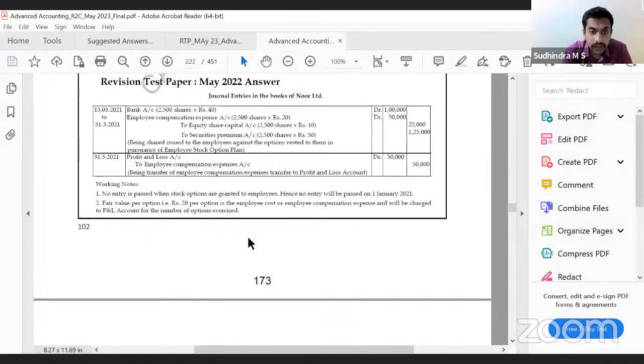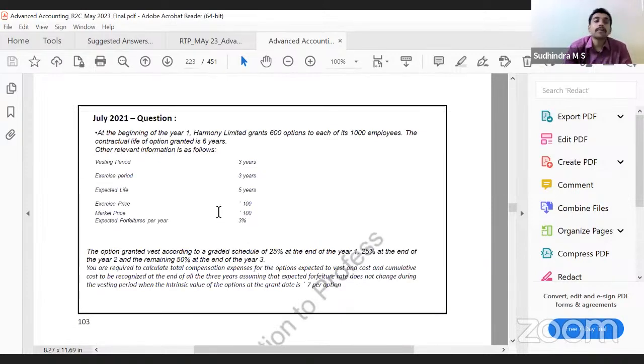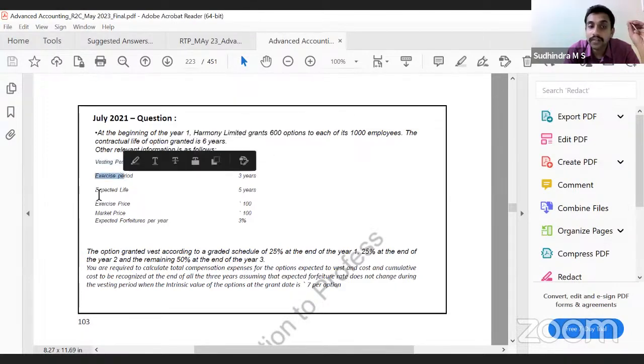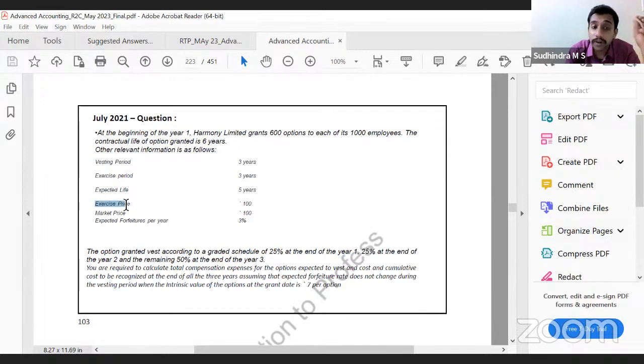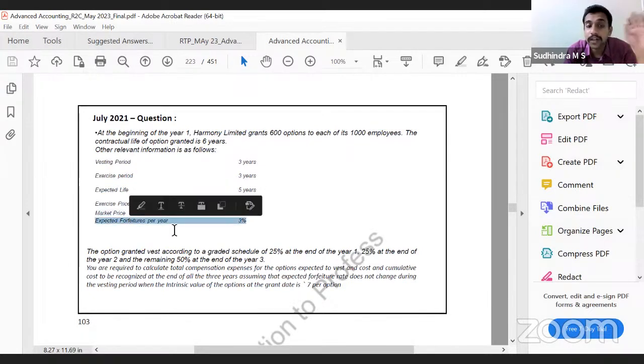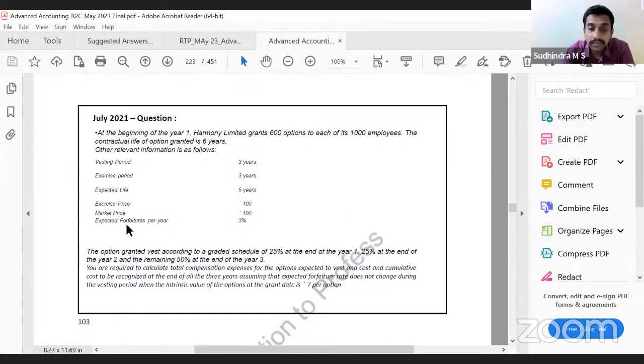Then the July 21 RTP, July 21 examination question. At the beginning of year 1, Harmony Limited grants 600 options to each of its 1000 employees. Contractual life of the option granted is 6 years. Other relevant information: vesting period is given, exercise period is given, expected life is given, exercise price is given, market price is given, expected forfeiture per year is given.